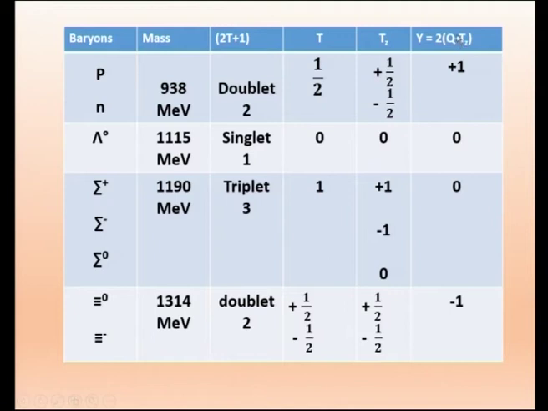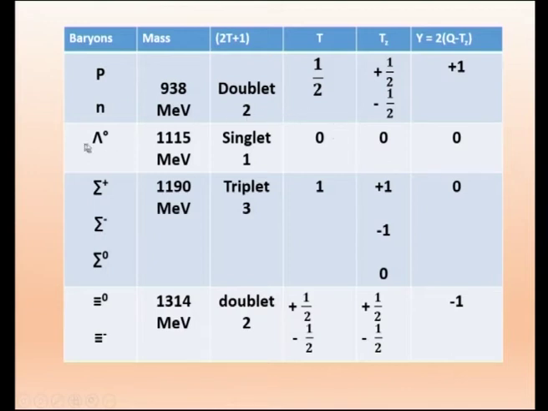Therefore, I get 1 minus half, which is half, and outside we have 2, so this becomes plus 1. Similarly, for the neutron, Tz is minus half and the charge q is 0, so y equal to 2 into (0 minus minus half), which is plus 1. Both the neutron and proton have the same hypercharge y equal to 1.